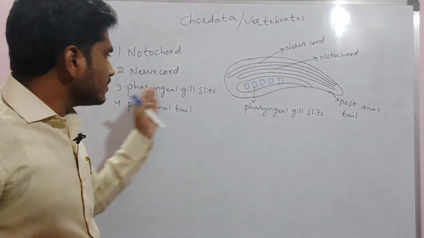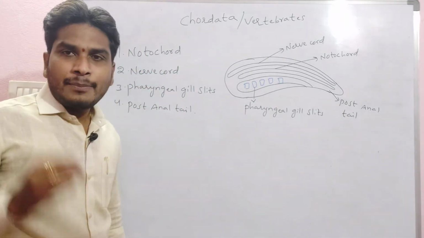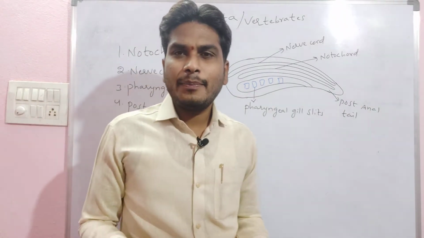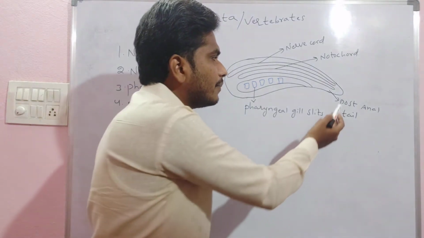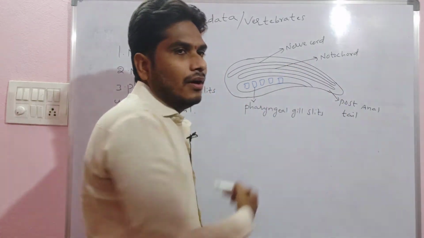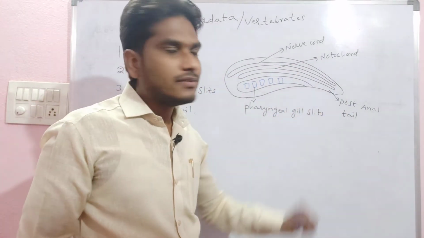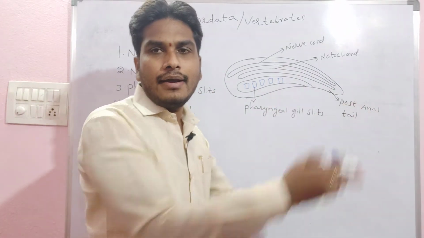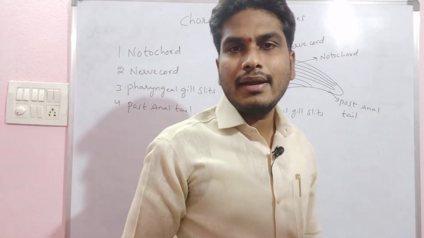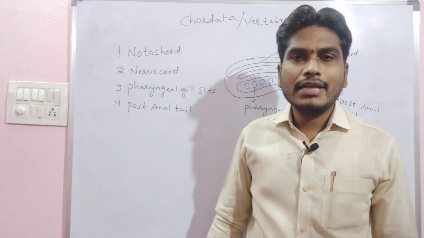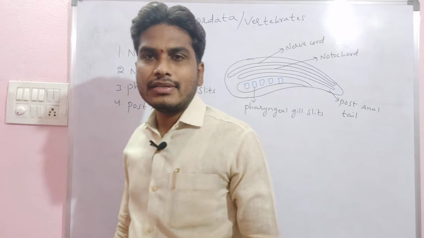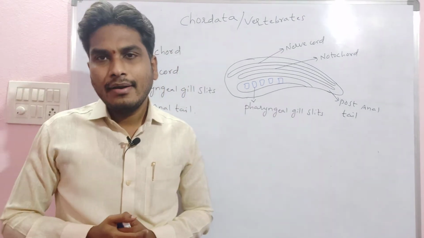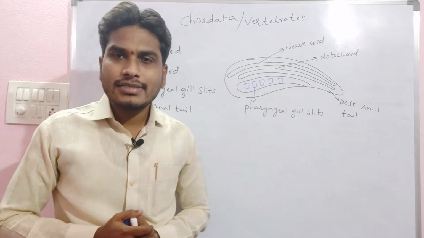Apart from the pharyngeal gill slits, lastly we have the post-anal tail. Now what about the post-anal tail? The posterior part of the typical chordate consists of a tail part, which is why we call it a post-anal tail, right? What is its importance in chordatans? The post-anal tail is helpful as a balancing organ.